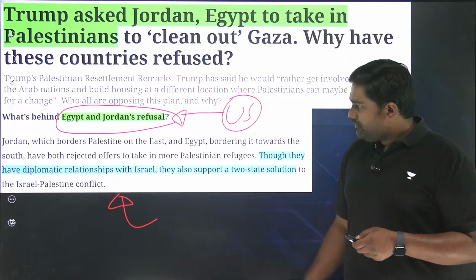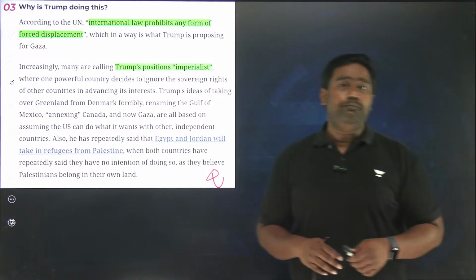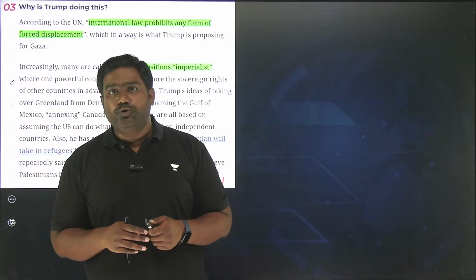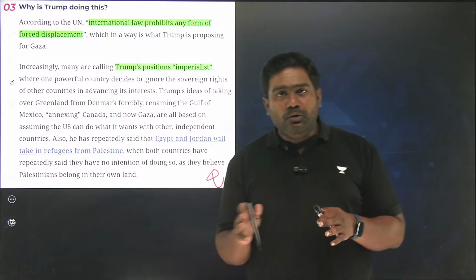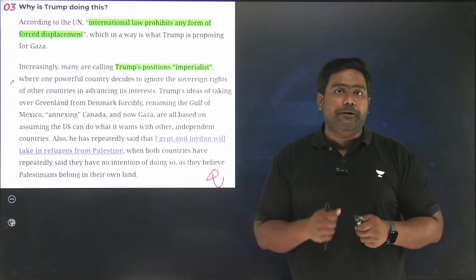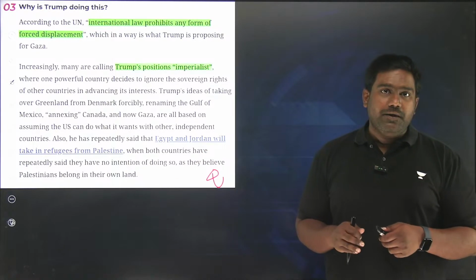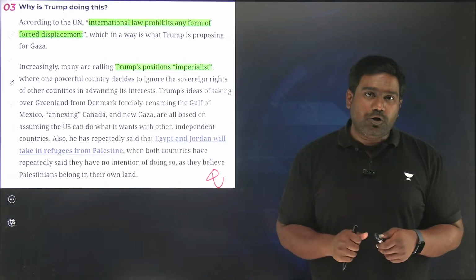Moreover, Palestinians are not just looking at the development of Gaza. They don't want a new business hub or an industrial cluster to come up. They primarily want their rights to be restored, their right to have their own country to be restored. And this is what most countries believe in, including India. India has an ideological commitment to support the two-state plan. That's why even the closest friends of the US have criticized this policy of Donald Trump.